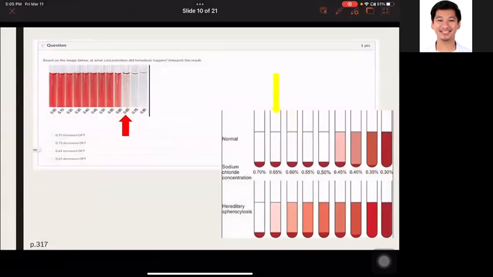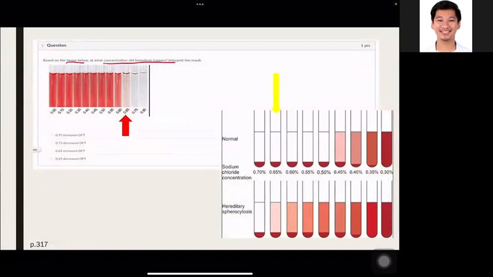So based on the image below, what is the concentration did hemolysis happen and interpret the result? So you all know that in this OFT or osmotic fragility testing, this is to diagnose hereditary spherocytosis. So very bonus question na ito, no? Kasi alam nyo na it's 0.65 kasi 0.90, 0.75, no hemolysis pa dyan.